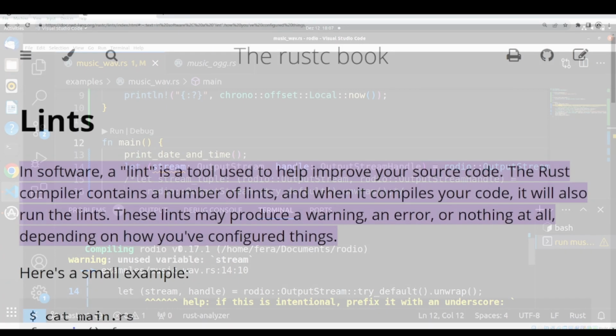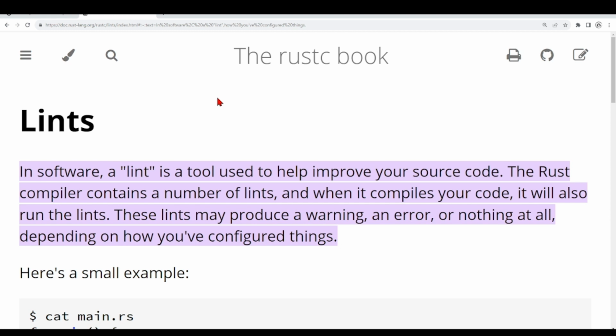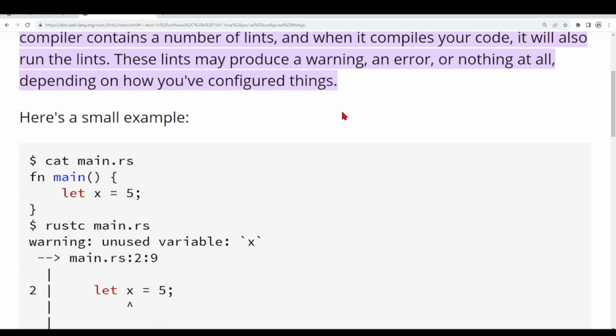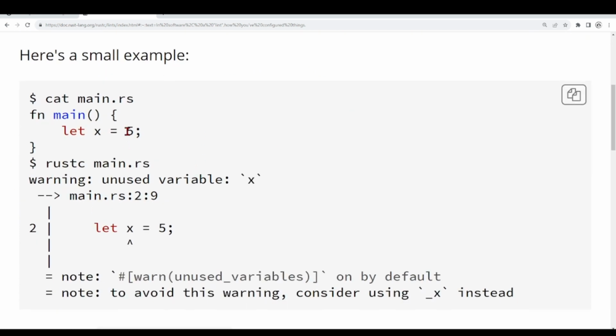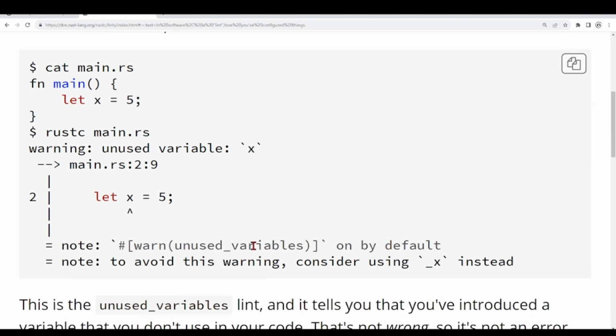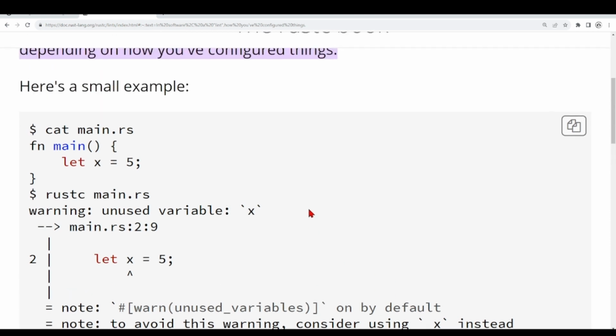What just happened here? In Rust and in software, a lint is a tool used to help improve your source code. The Rust compiler contains a number of lints, and when it compiles your code, it will also run these lints. And these lints may produce a warning, an error, nothing at all, depending on how you configure things. And here they give a small example. So they have this function, they have this variable let x equals 5, then they run and it gets the same warning, unused variable. And we can avoid this warning by using this underscore as a prefix.